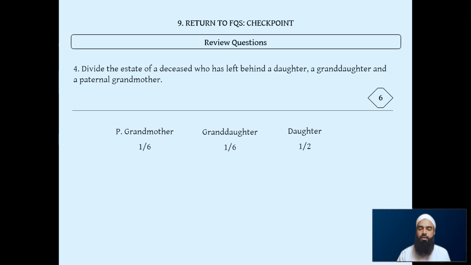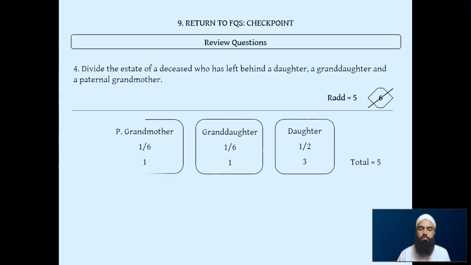Daughter gets half of that, which is 3. Granddaughter gets 1/6, which is 1. And the paternal grandmother also gets 1/6, which is 1. We total it up, which is 5. We see there's a rad mas'ala here. So we cross out the 6, and because there's no spouse, we simply make it now out of 5. So everyone's share will become bigger proportionately.